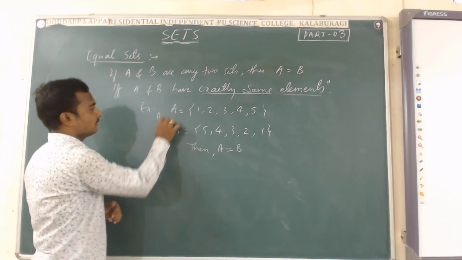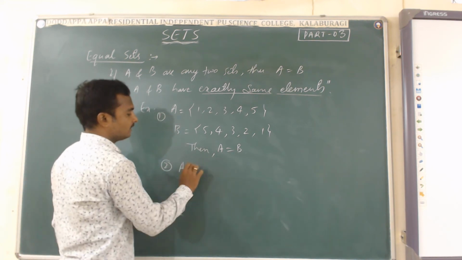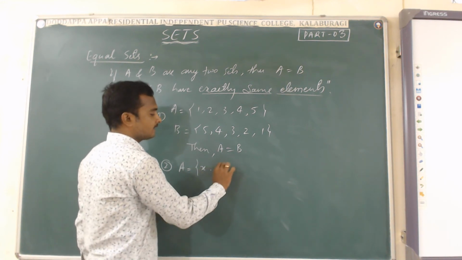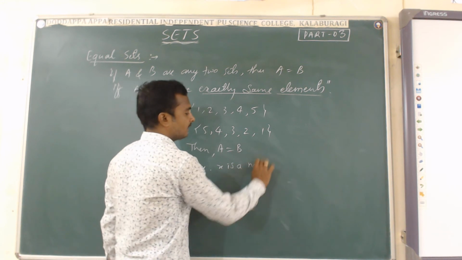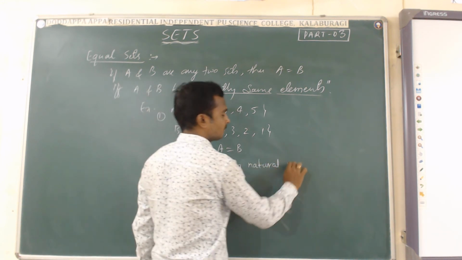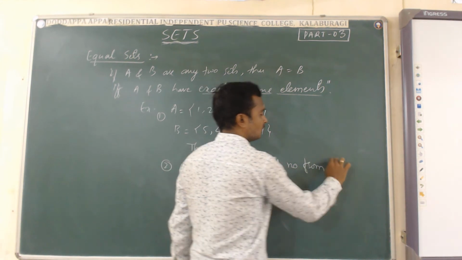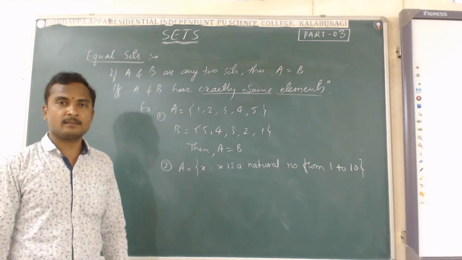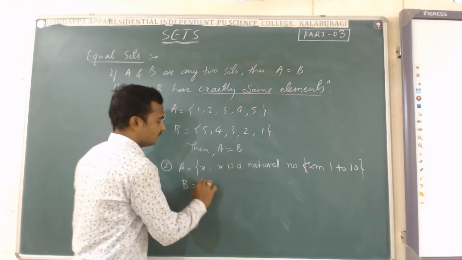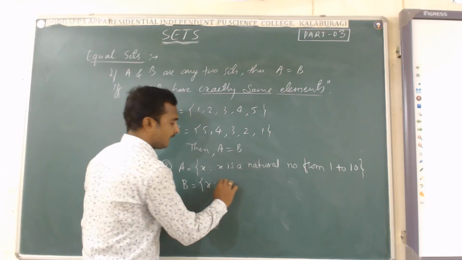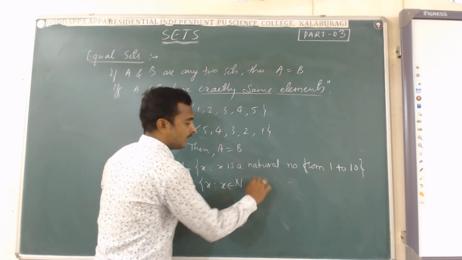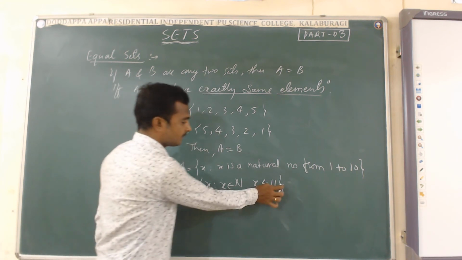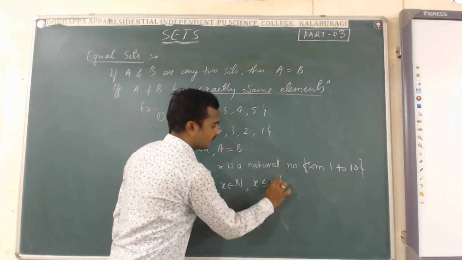One more example: the set A equals the set of all x such that x is a natural number from 1 to 10, and the set B equals the set of all x such that x is a natural number and x is less than 11, or less than or equal to 10, you can say.